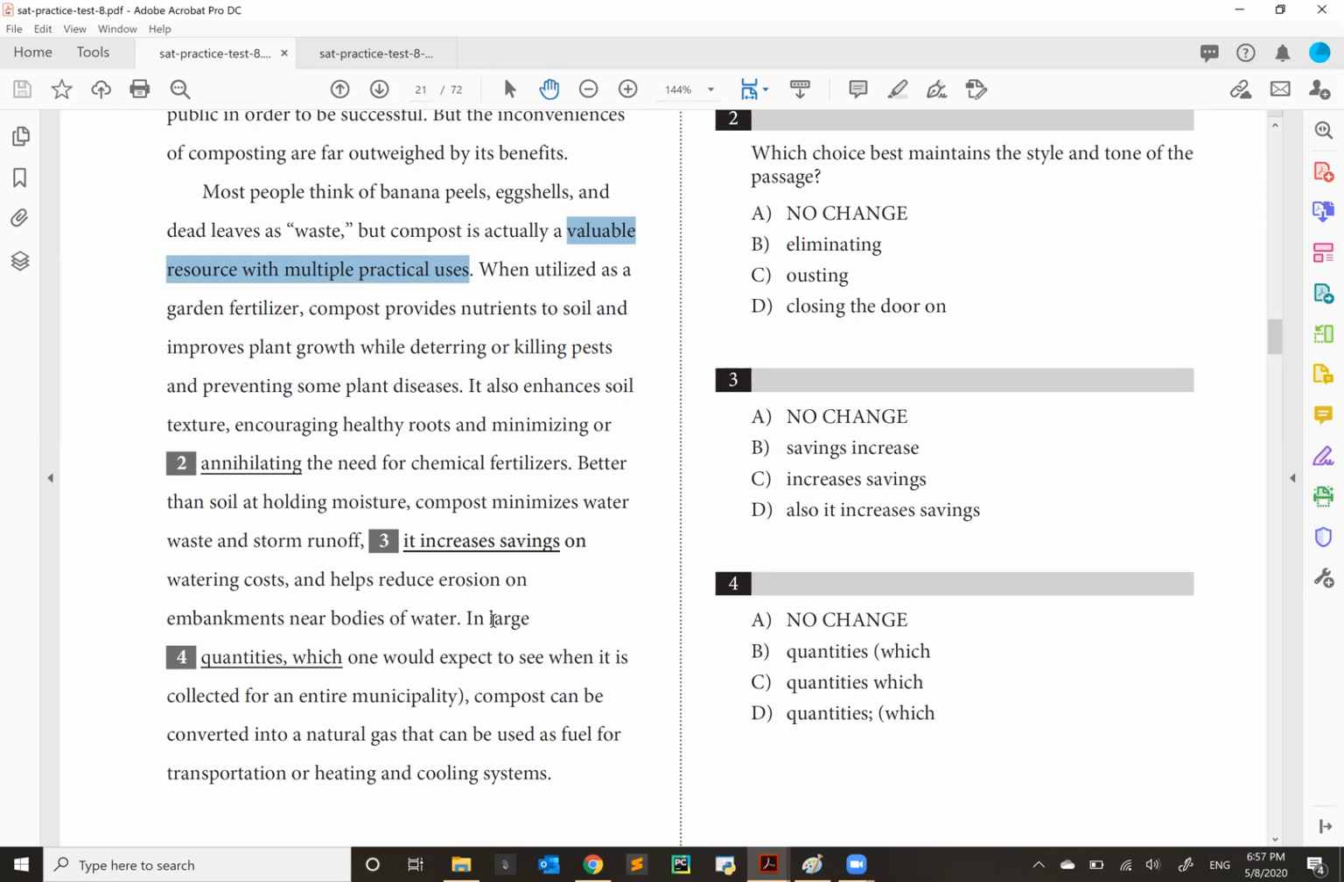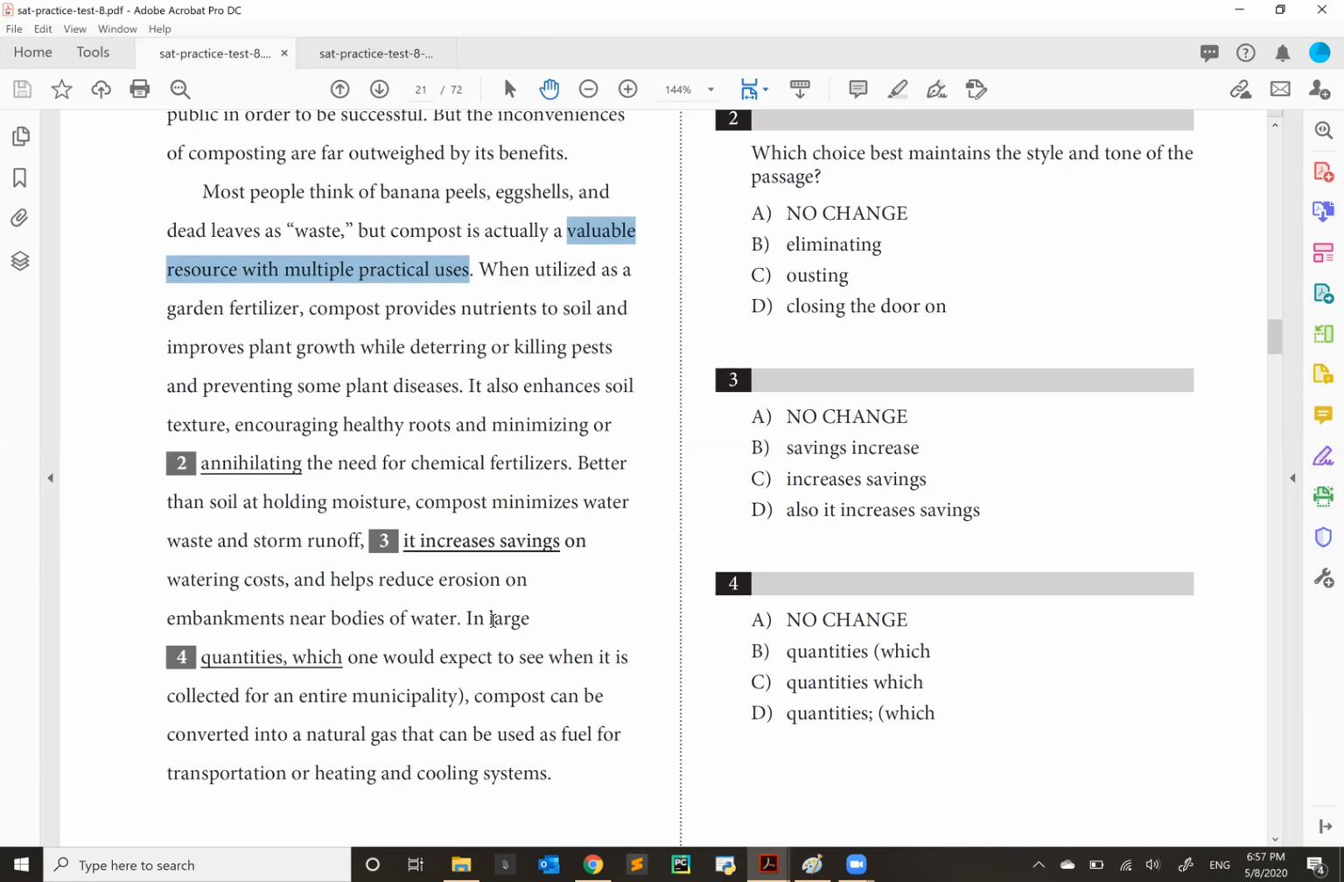Question number 2 is a diction problem. In other words, we have to choose the right word based on the context. So let's look at the sentence in which this word is found. It also enhances soil texture, encouraging healthy roots and minimizing or annihilating the need for chemical fertilizers. Well, the focus of this is composting, and what composting does is minimize the need for chemical fertilizers, or it gets rid of it, right? So either you have a lower amount or you go all the way to zero.